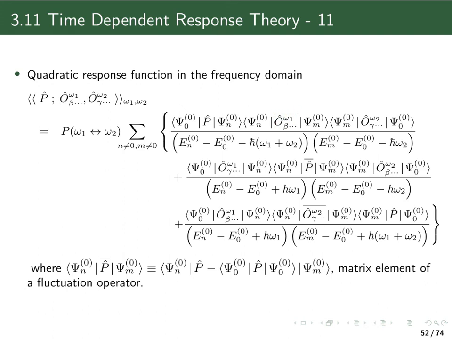And the bar here means that this is actually not just a normal expectation value and a normal transition moment between two excited states, but it's the value of the transition moment between the two excited states n and m minus the ground state expectation value of the same operator. In total, I have written up here three terms, and you can say they differ by which operators are in which of those transition moments. And they also differ by which frequencies we have in the denominator.